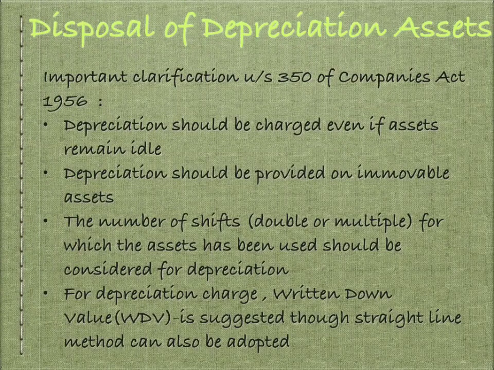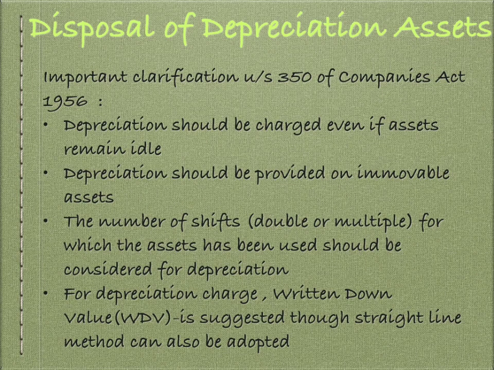Now, how is the disposal of depreciable assets done? Let us have a look at it. An important clarification under Section 350 of the Companies Act 1956 says how it should be done. Depreciation should be charged even if assets remain idle. It means even if the assets are not in a working stage, depreciation should be provided.